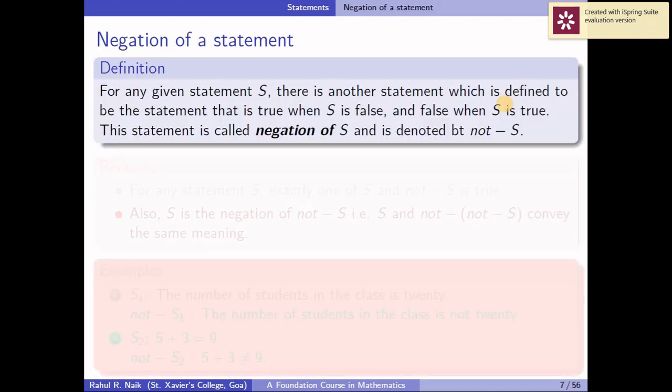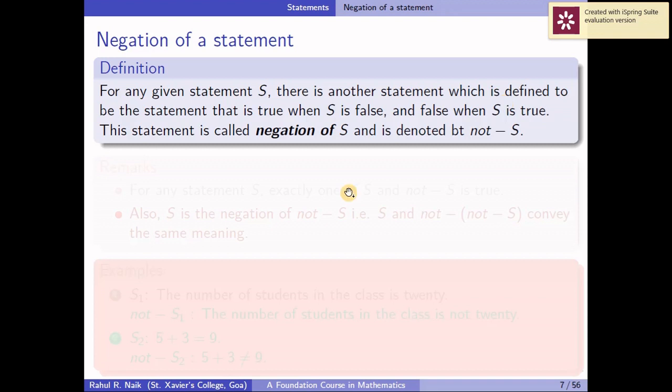Next we see negation of a statement. By the term itself, as it suggests, negation means we need to negate a statement. So it again forms a statement which is true when the given statement is false, and it is false when the given statement is true. The statement is called a negation of the given statement and is denoted by not of the given statement.